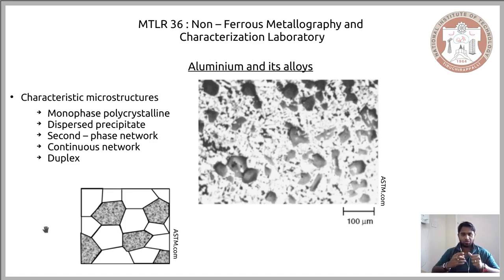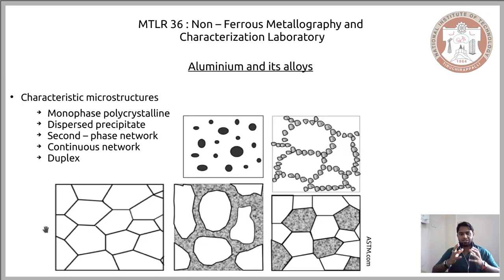Your precipitate is not an entity that is just dispersed within the grain. It is not an entity that is aligned along the grain boundary. It is not a continuous network, but rather this precipitate forms a grain of its own. When I say precipitate, it's the second phase, so it forms a grain of its own. Then what you have is a duplex microstructure, and this is also observed in aluminum alloys. So when you look into the microstructure of aluminum alloys that are used in several applications, you can categorize these microstructures, and to begin with, you have a single phase polycrystalline microstructure.